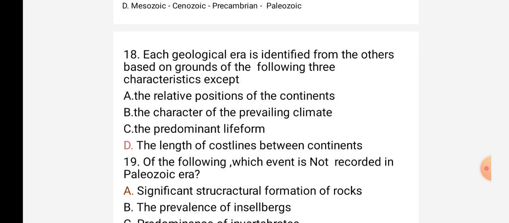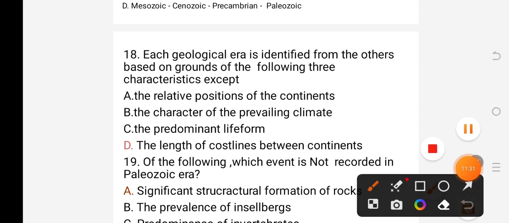Each geological era is identified from the others based on the following three characteristics, except: A, the relative positions of the continents; B, the character of the prevailing climate; C, the predominant life forms; D, the length of coastlines between continents.